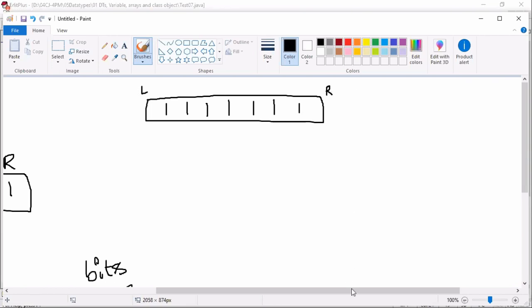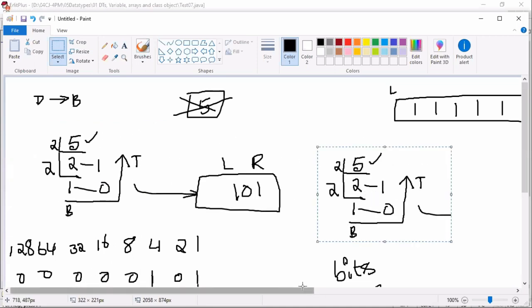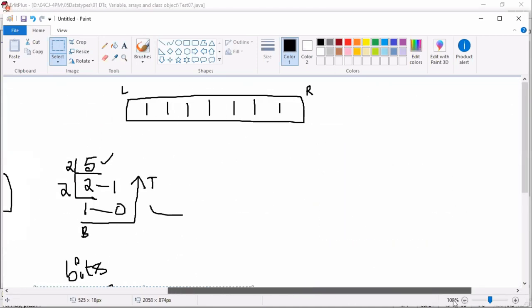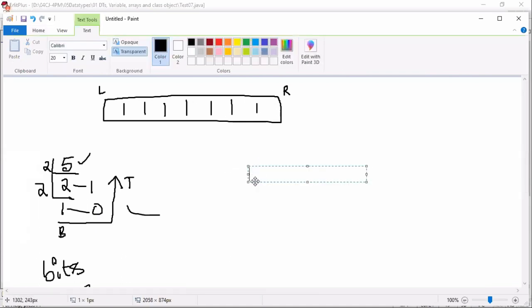Now try to answer. After the calculation is completed, the bits are filled from which direction? 101 is filled from right to left. Why right to left? Observe, if I write the value 1 and after it on the right side I place 0, 0, 0, 0, 0, the value of 1 is changing. The position of 1 is changing. The face value of the 1 is changing.